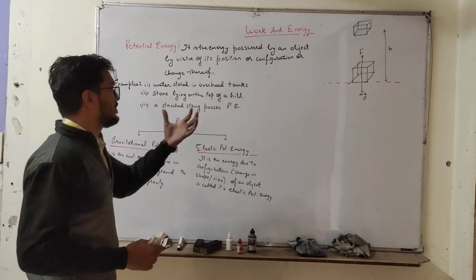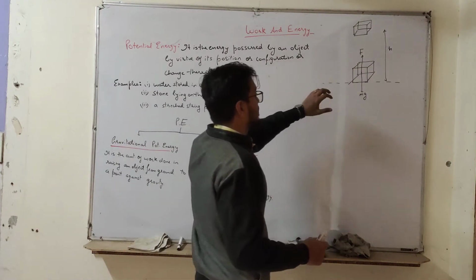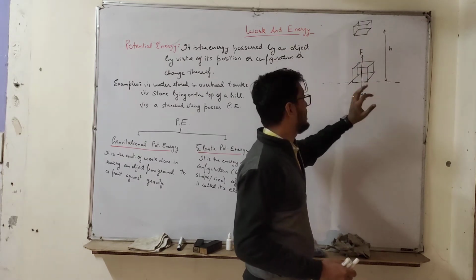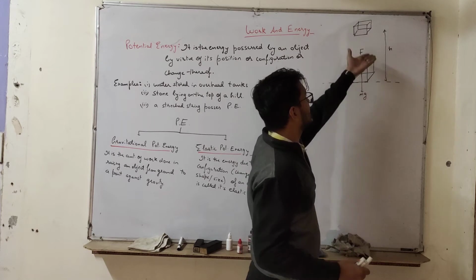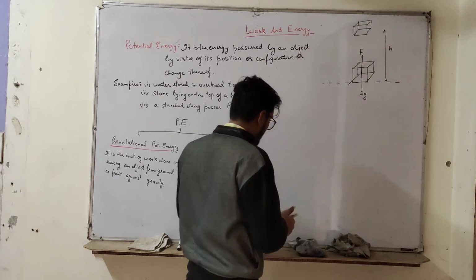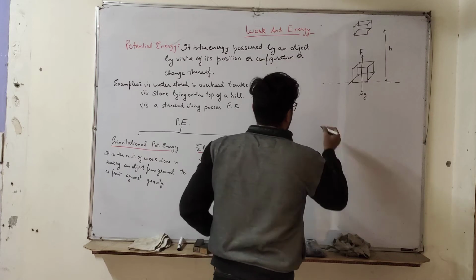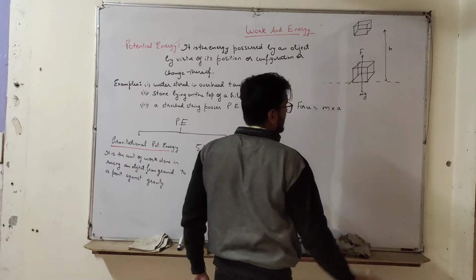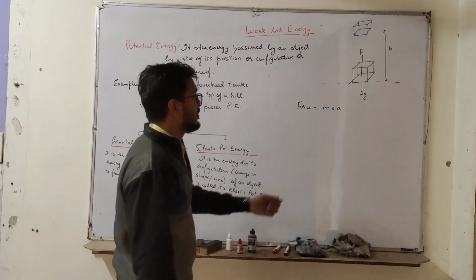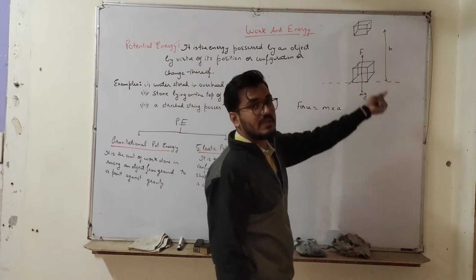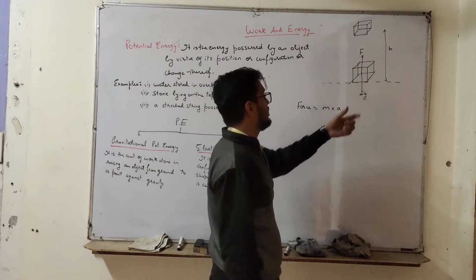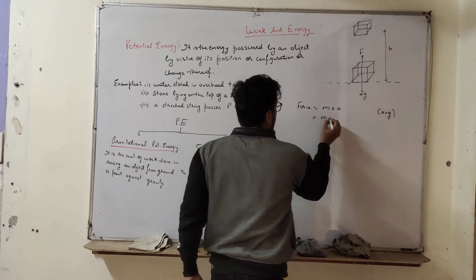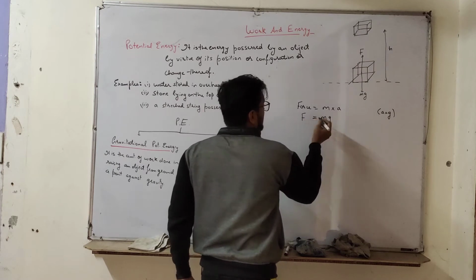Now let's come to the derivation of the formula. Suppose this is a cubical box of mass m, kept on the ground. Now it is raised to a height h, right? We all know that force is equal to mass into acceleration, right? F is equal to ma. Here a is only gravity, because it is under gravity only, so a is g. If I replace a with g, this will be mg. So F is equal to mg.